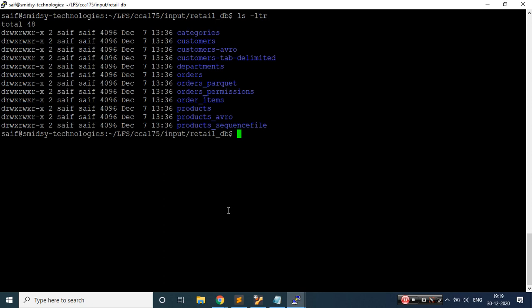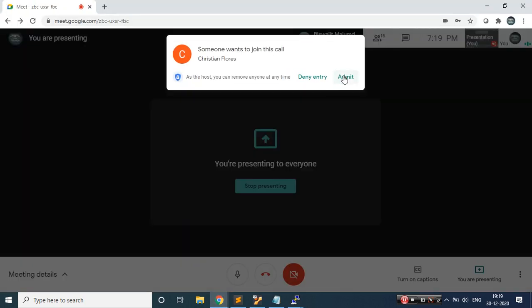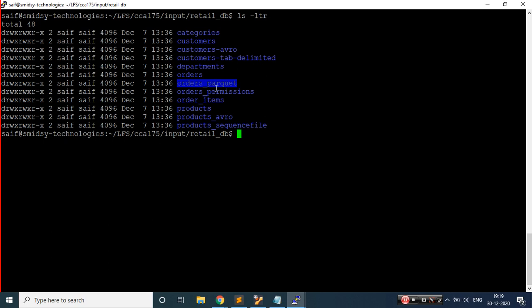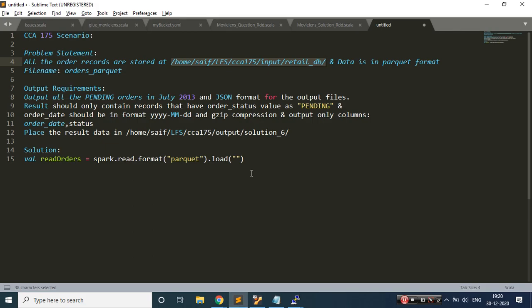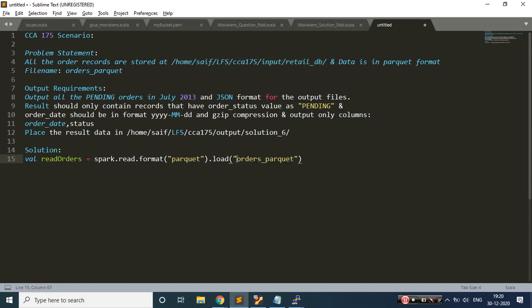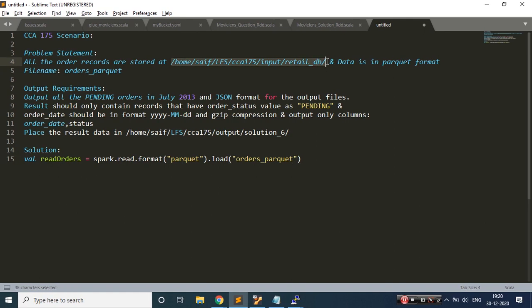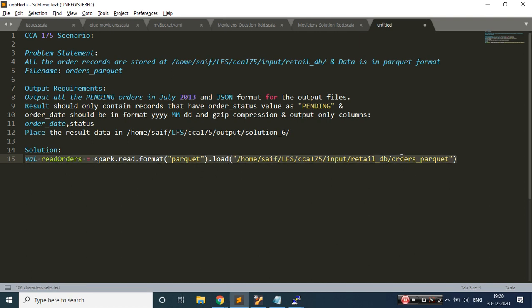And if you see, we need to take this file, that's what has been instructed to us. So we would be taking that file. Sorry, orders_parquet we need to take. So let's try to read this orders_parquet. Let me copy this entire path, paste this, and looks good to me. So this is the first statement which I have prepared.